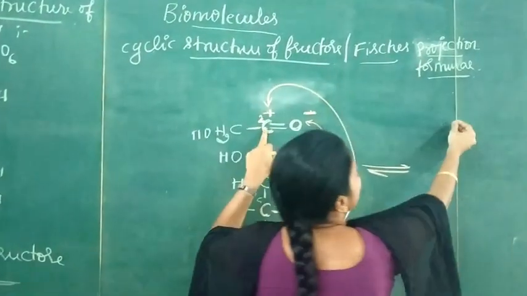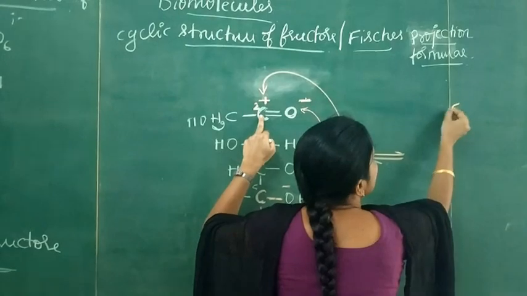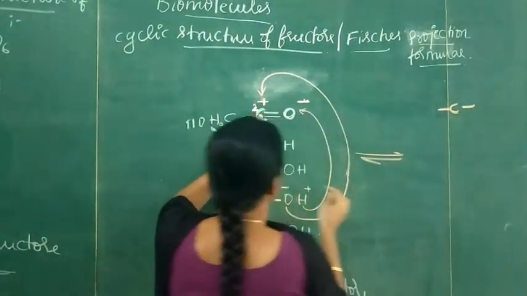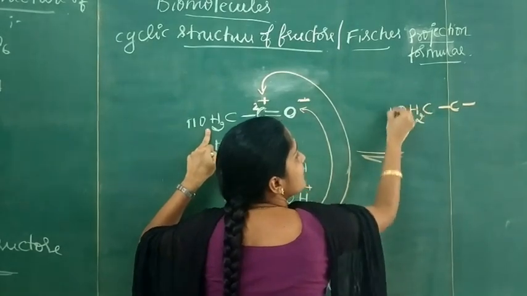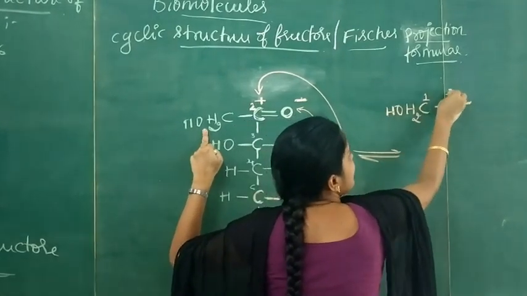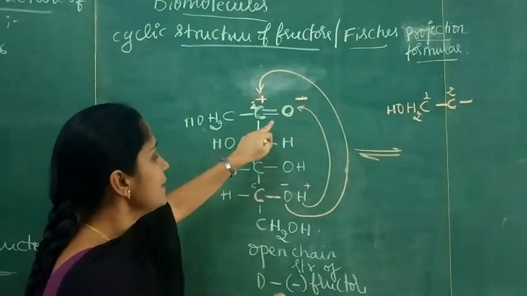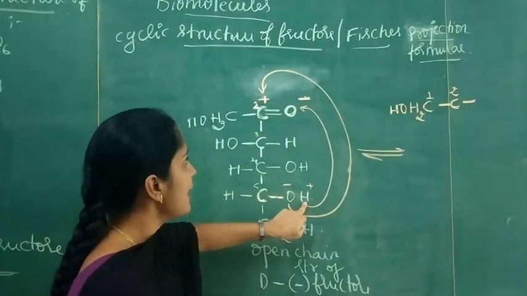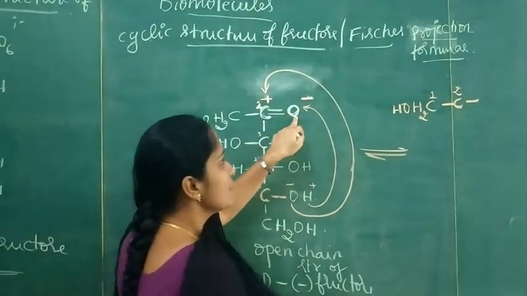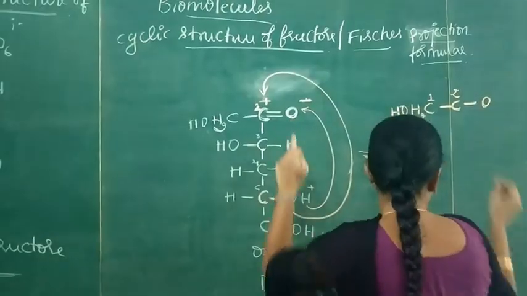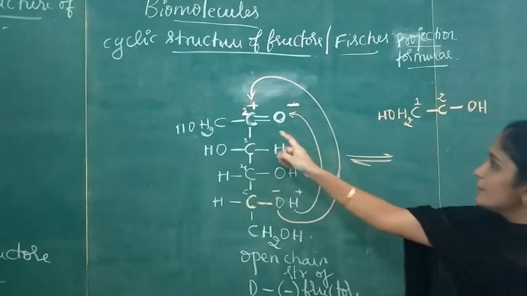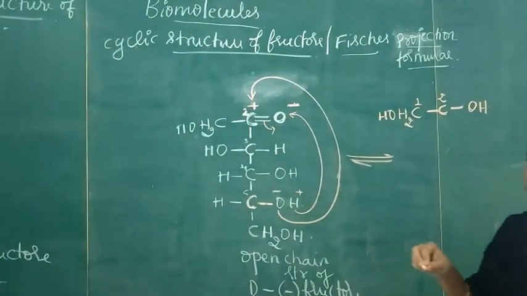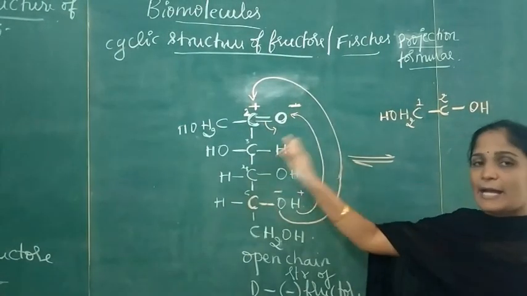Write carbon here, and this is CH2OH group. Write the CH2OH group here. So this is the first carbon, this is the second carbon, and there is an interaction of this H and this O. So I am writing OH. So this double bond will shift, and write the same thing as it is.